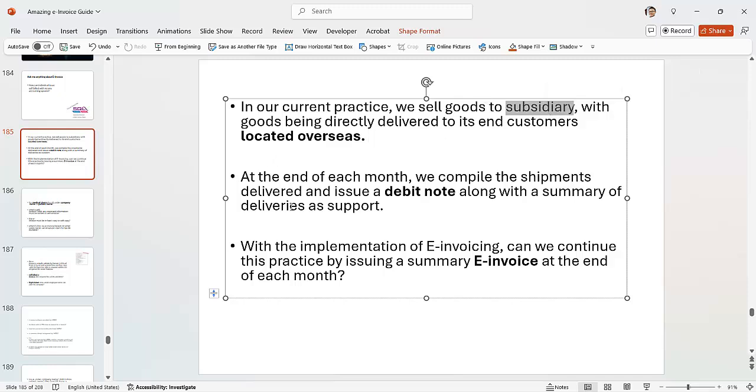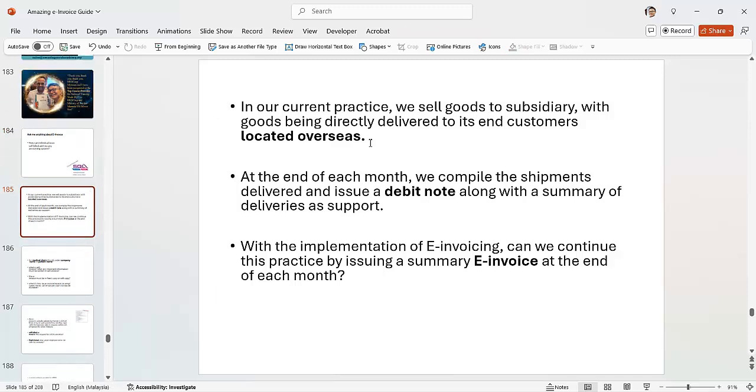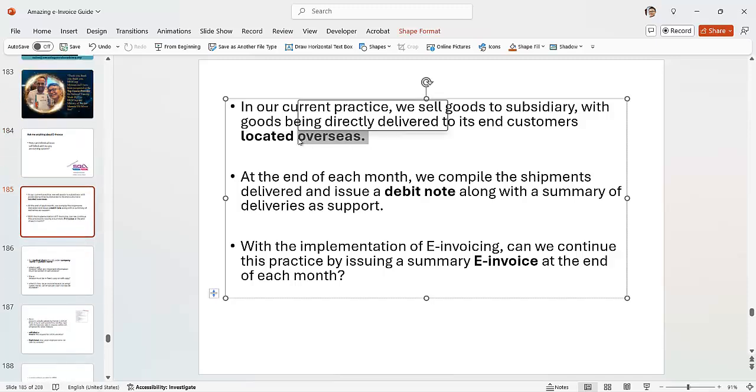Having said that, if you refer to just now, anything with overseas, you still issue a self-bill if your direct subsidiary has no local presence in Malaysia. Use your self-bill, and there's a debit note. Likewise, if you want to issue debit notes for that case, you issue the same.